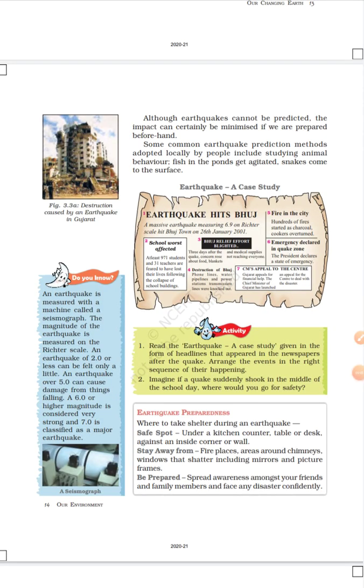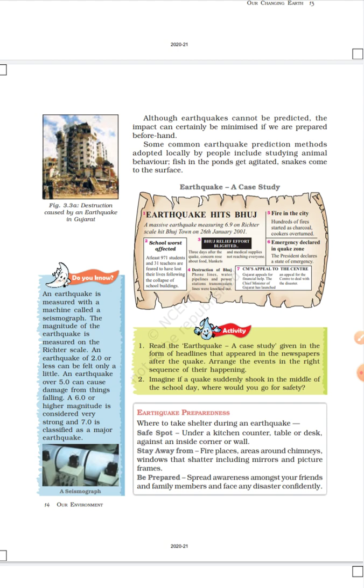Students, as we know, earthquake is also a natural calamity, like tsunami, cyclone, and heavy rainfall.